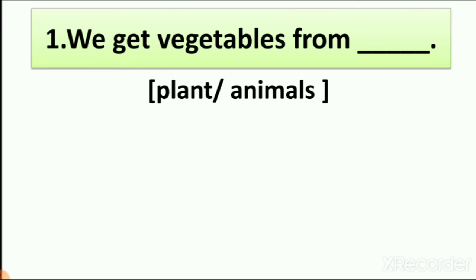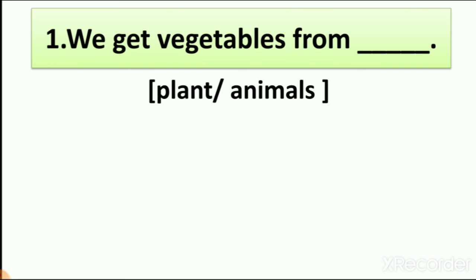In evening we all eat watermelon, right? So watermelon is fruit, apple is fruit, banana is fruit. So now you can understand that fruits we get from plant, because when we learn about plants, we grow mango plant, we grow apple, we grow watermelon also. So these all are fruits from plant.